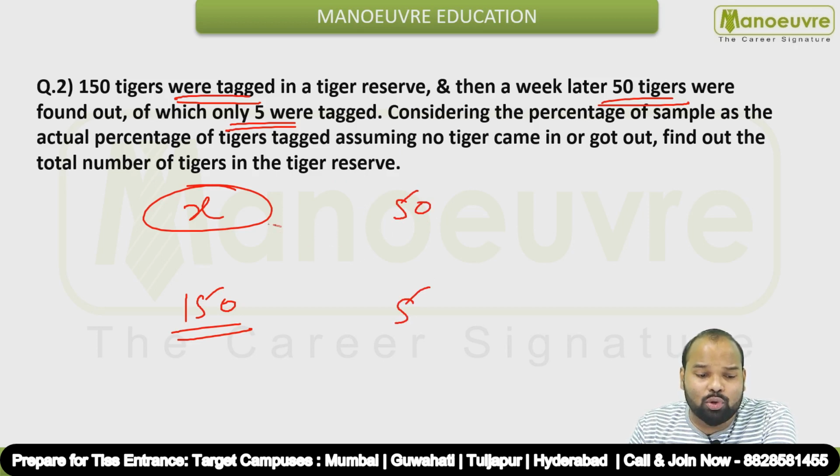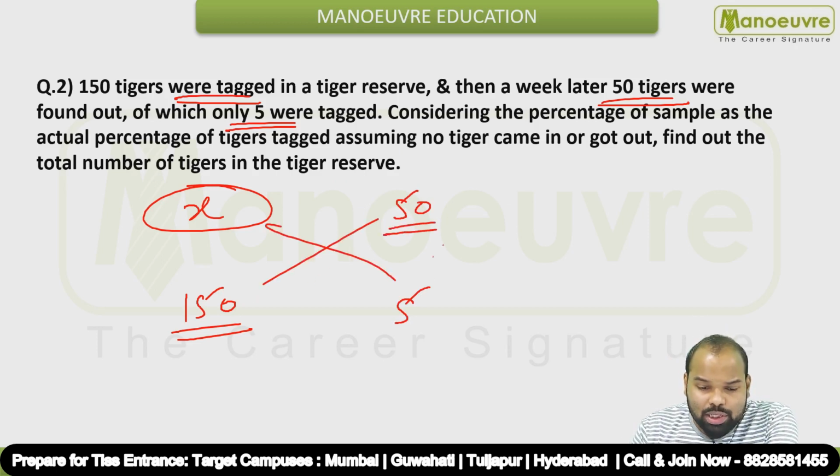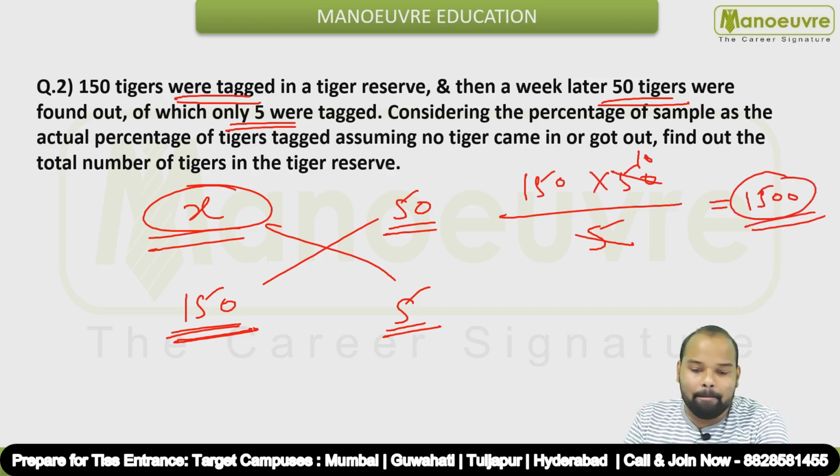So we just have to cross multiply these two values. We just have to take the ratio. This is just 10%. So we have to find what number has 150 as its 10%. If we cross multiply, we will get 150 into 50 divided by 5, which is 150 into 10. It will be 1500. So 1500 was the answer for this particular question.